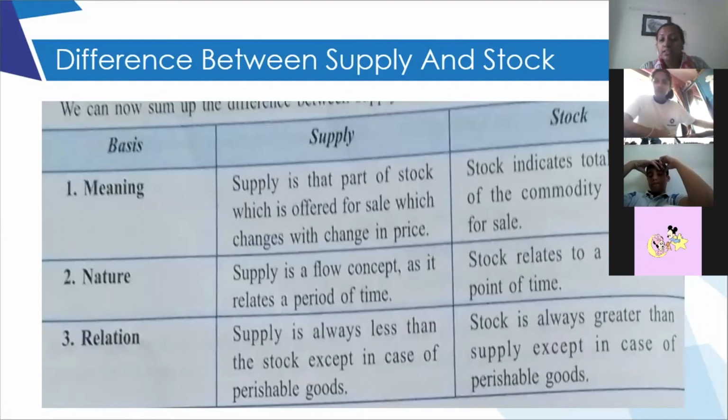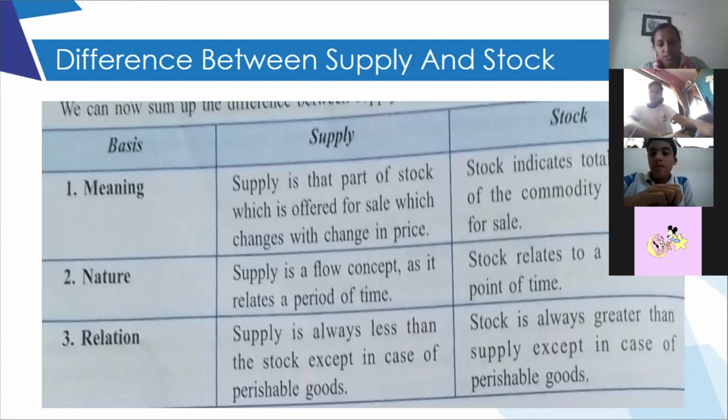In demand, we had an inverse relationship between price and quantity demanded. That means when the price increased, your quantity demanded decreased, right? In supply, you have a positive relationship between supply and price. That means if the price of a commodity increases, the supply will increase. Why will that happen? Ma'am, may you repeat once? I said in demand you had an inverse relationship between price and quantity demanded, right? In supply you have a positive relationship. That means when price increases, the supply of that commodity increases.